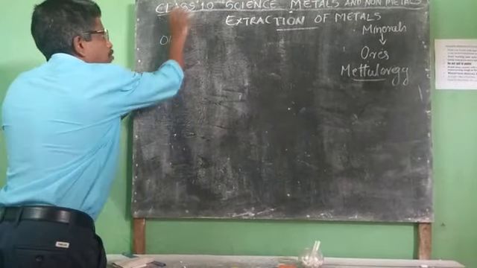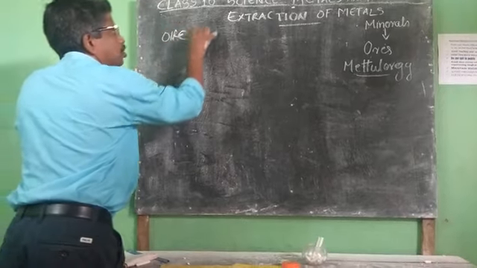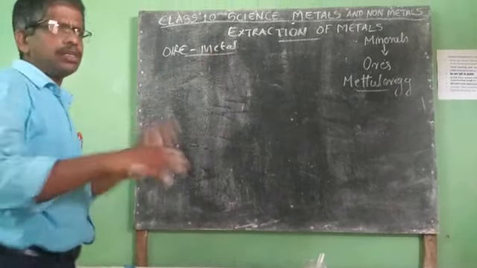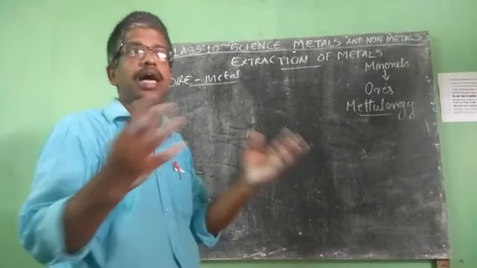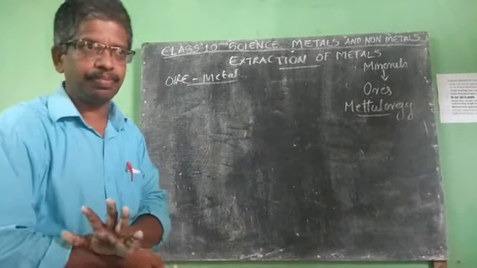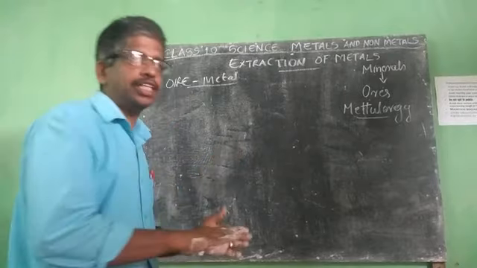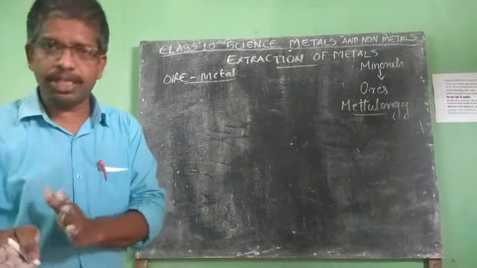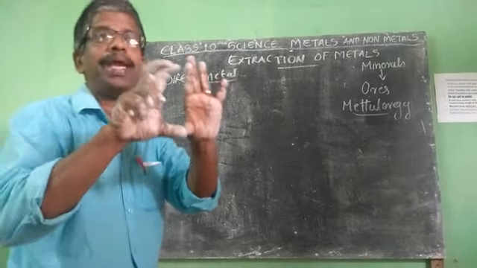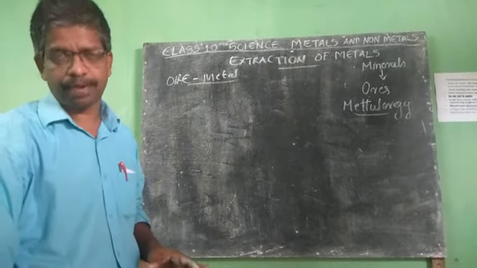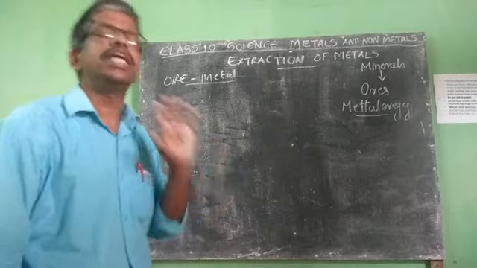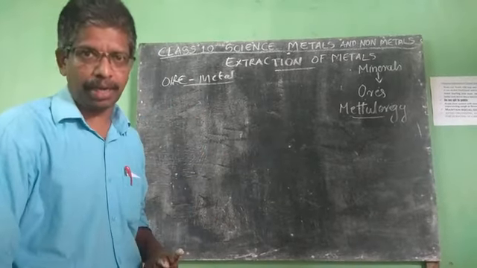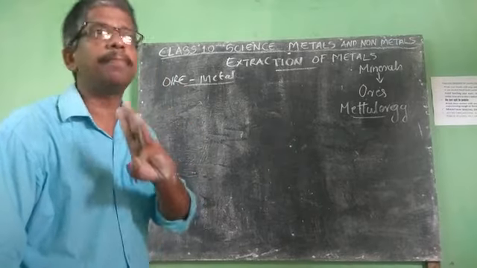When we say getting metal from ore, it is not as simple as that. Depending upon the reactivity rate, we adopt different methods. Though we adopt different methods, we follow three basic steps. In the metallurgy of every metal, we follow three basic steps. Clear? How many? Three basic steps.